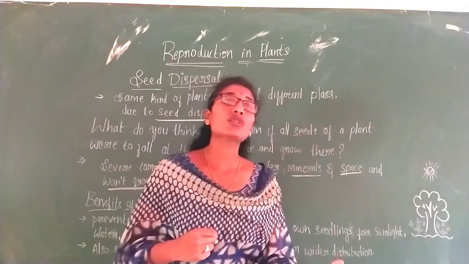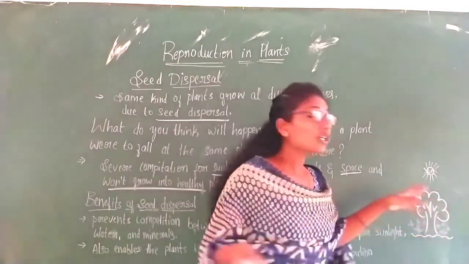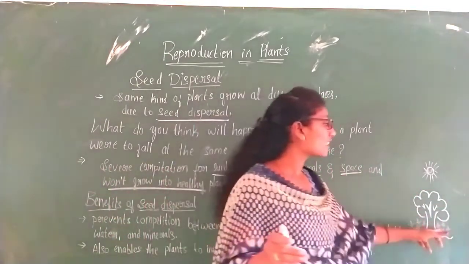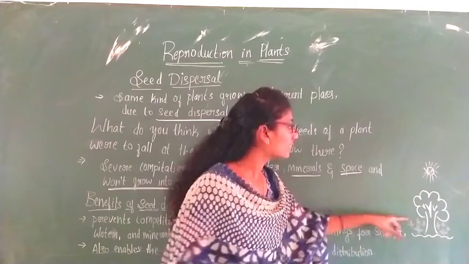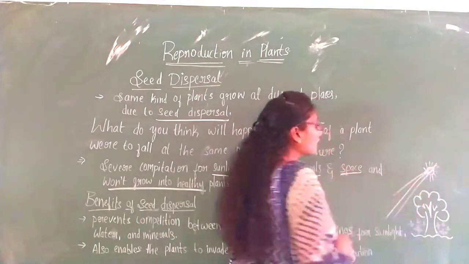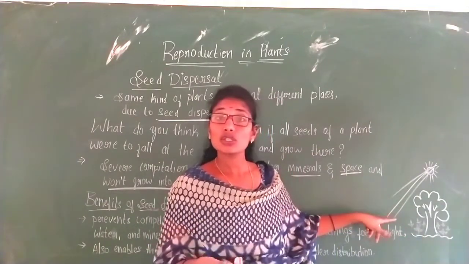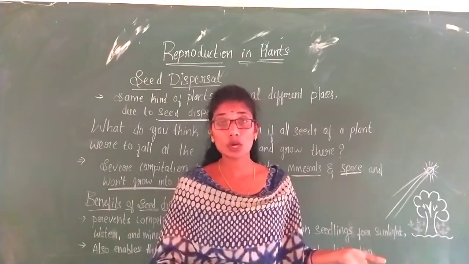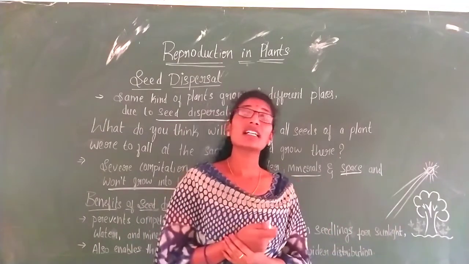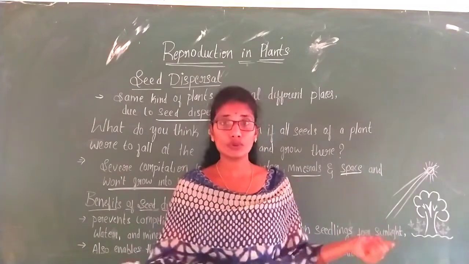Even if they germinate, because of too much crowding of the same plants, they cannot get sunlight easily. If they don't get any sunlight, they cannot carry out photosynthesis, so they won't get any food.